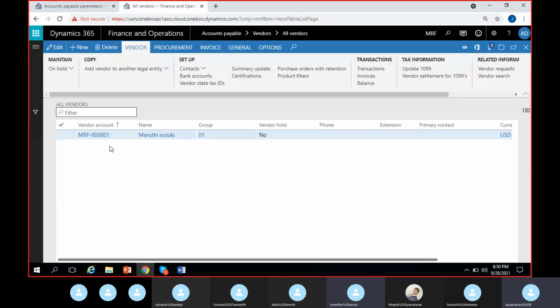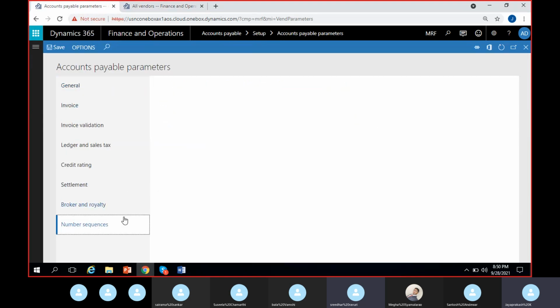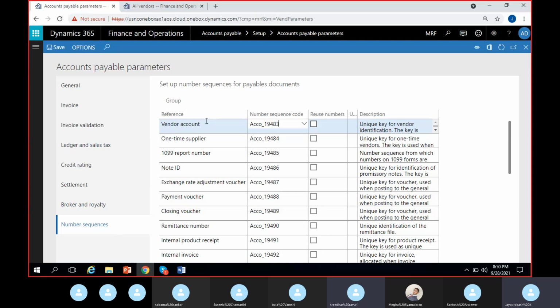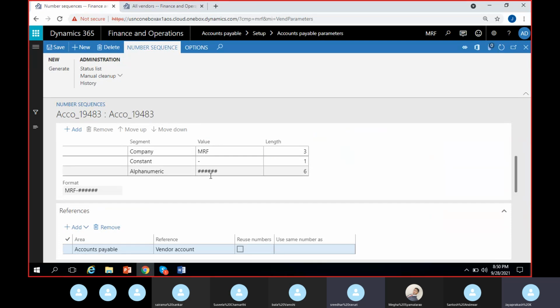In business, usually they will give manual numbers to the vendors according to the group: for domestic, vendor domestic 001, vendor foreign 001, like that. So here in the accounts payable parameters, number sequences, the first number sequence I have is vendor account. You can see here. Here I can configure with view details. I can right click here and click on view details. Here I can see MRF 6 digits.